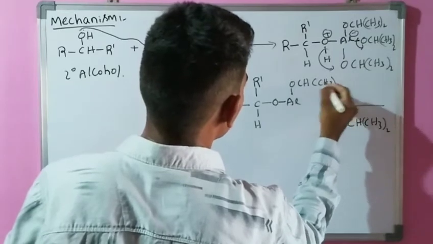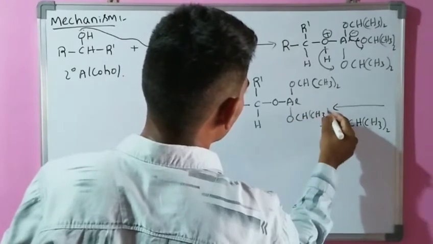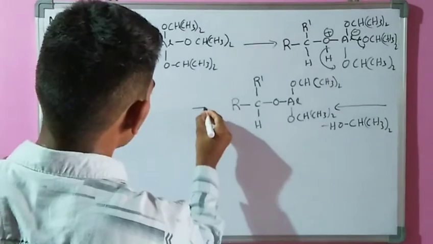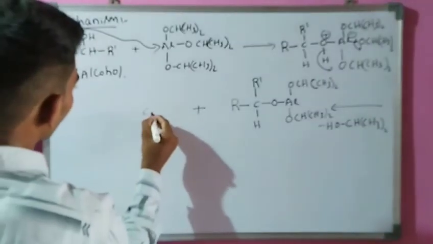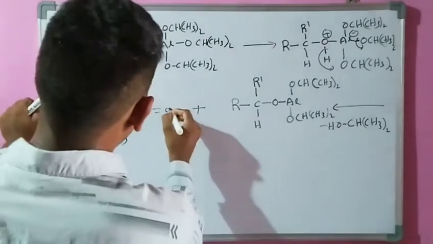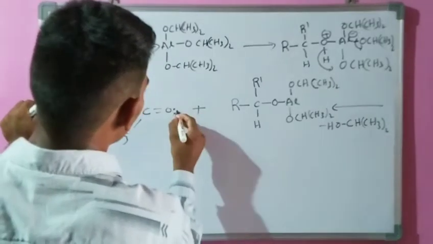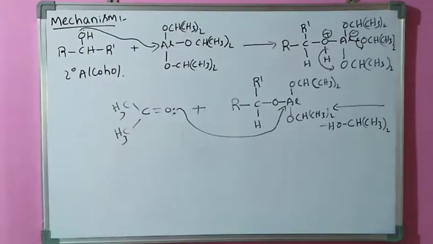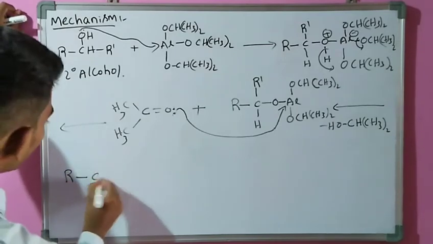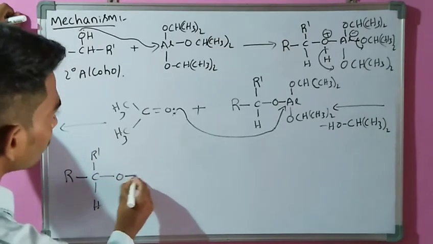Here also OCH(CH3)2 twice. This type of intermediate is formed, and it is treated with acetone, CH3 double bond O. This oxygen has a lone pair of electrons, and this lone pair attacks the aluminum atom, and it forms this type of intermediate, that is R bonded to CH, H, bonded to O, aluminum.